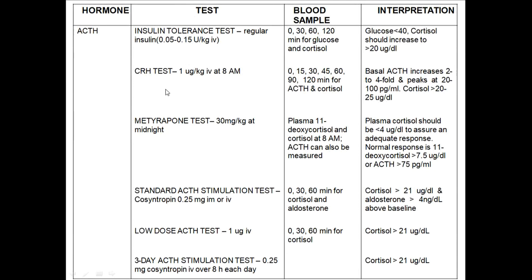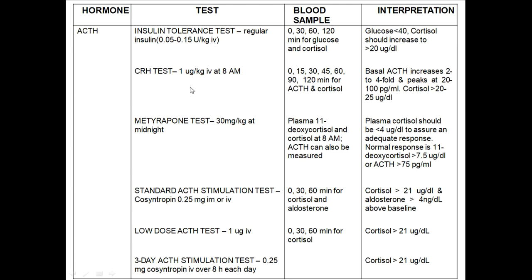In ACTH, many tests are there, but what is important is again the insulin tolerance test. Same as for growth hormone, hypoglycemia increases ACTH levels. So same mechanism: insulin is given and then cortisol has to be measured. Cortisol normally will be greater than 20 microgram per dl, but if the cortisol values are less than 20 after giving insulin, then it is ACTH deficiency. That is the insulin tolerance test.